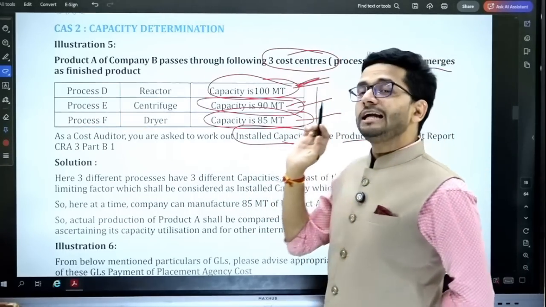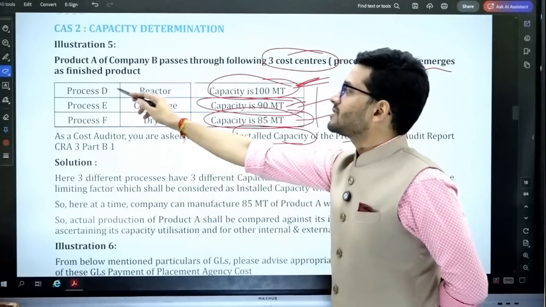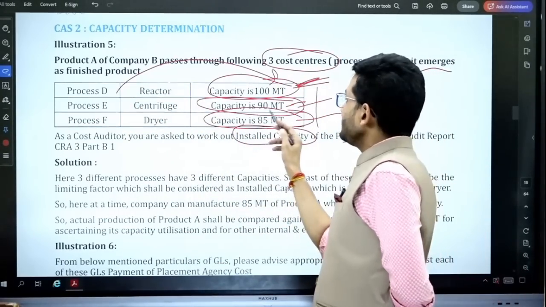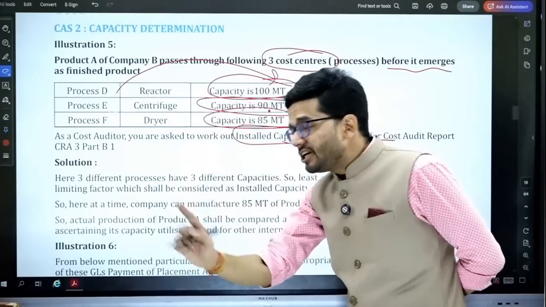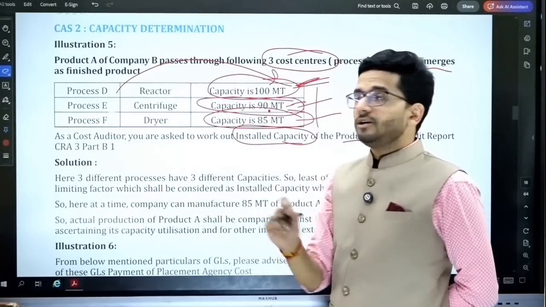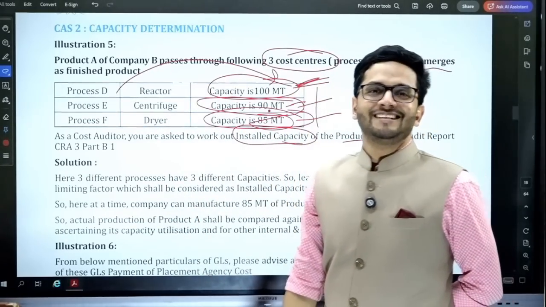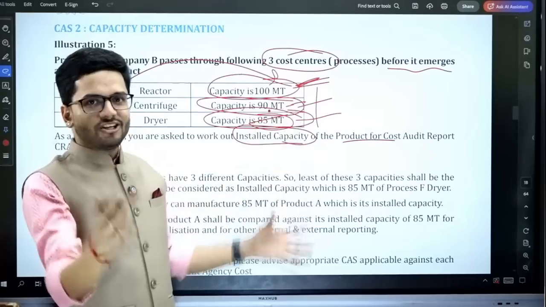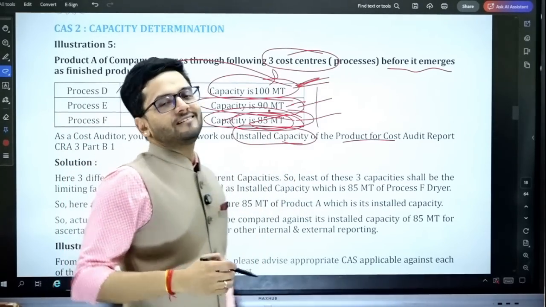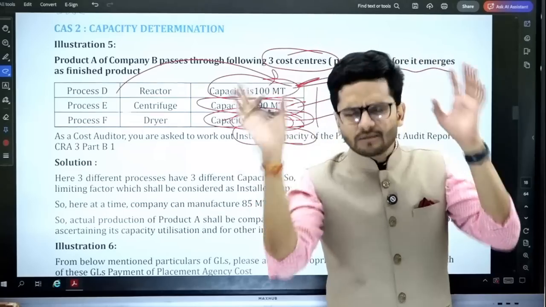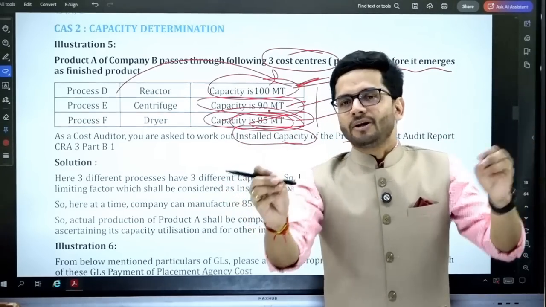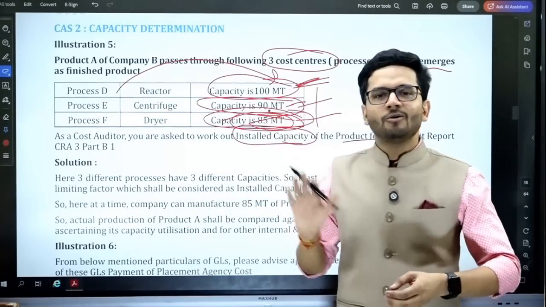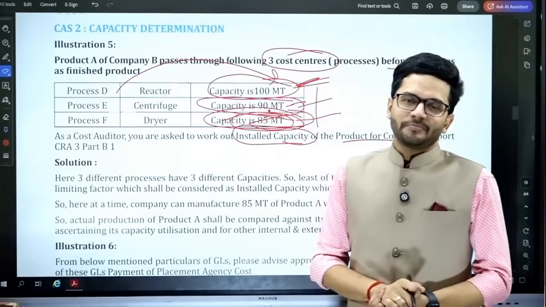Yes, partly completed product can be there. Partly complete means process D completed can be there. Process E completed can be 90 metric ton, but the complete finished goods, the complete product, will only be 85 metric ton. And therefore, the installed capacity for the entire factory is 85 metric ton, because this is the maximum that we can produce in a particular day. Process F will not allow us to produce anything more than this.